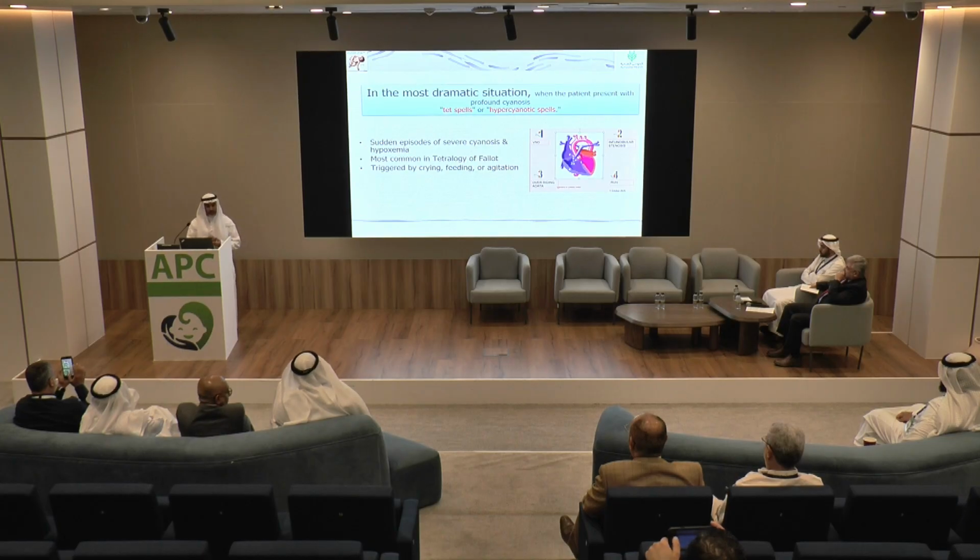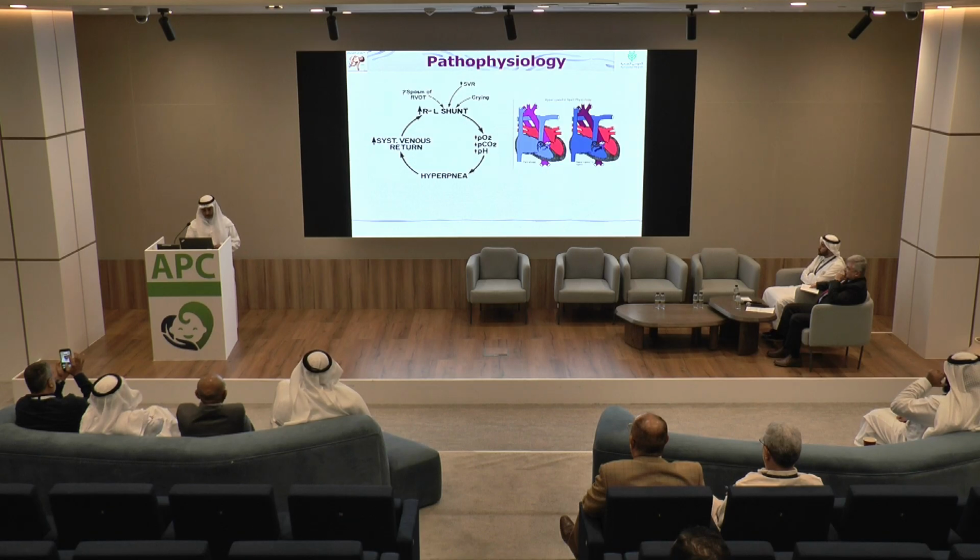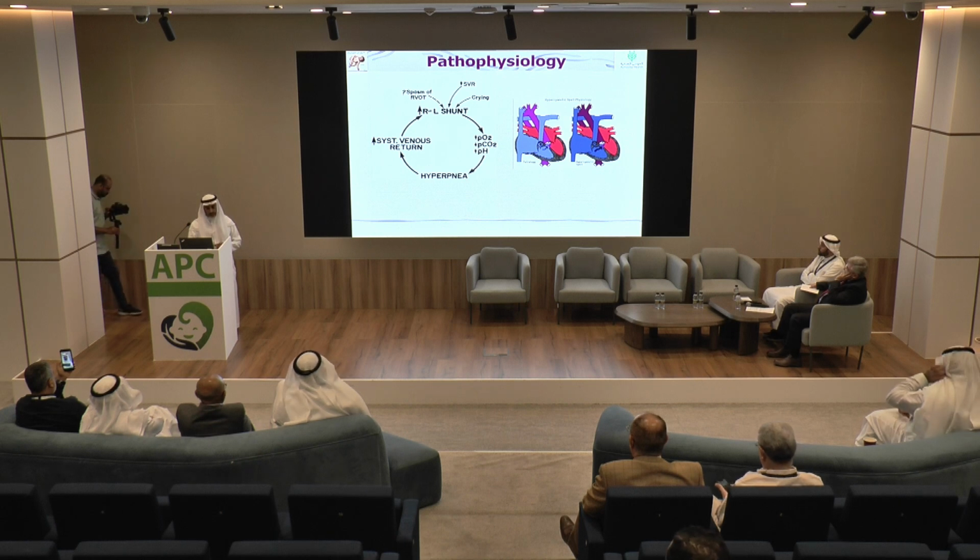But patients with a tet spell usually present with a sudden episode of severe cyanosis, precipitated by crying, sometimes by constipation or feeding. So what will happen in tetralogy of Fallot? This is the tetralogy in steady state. We have obstruction, yes. We have right to left shunt, but not to the degree that the patient will present with saturation of 40s.